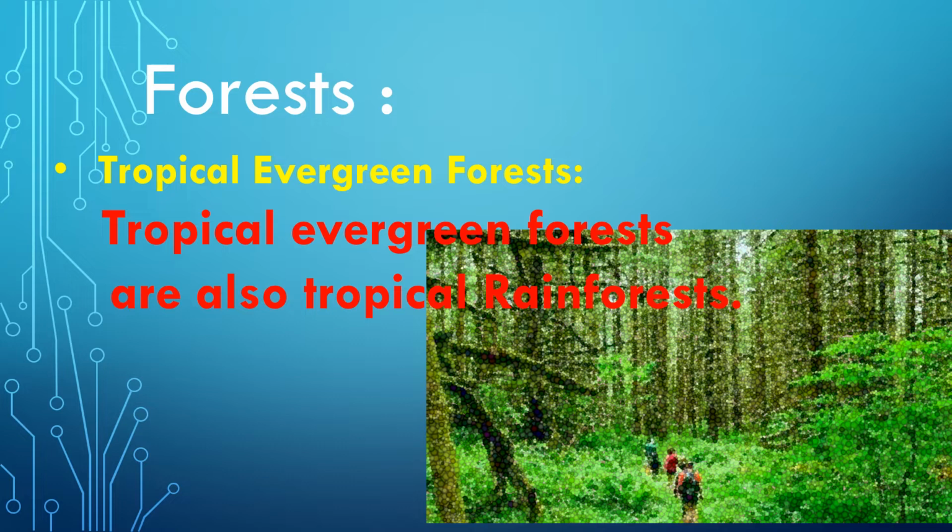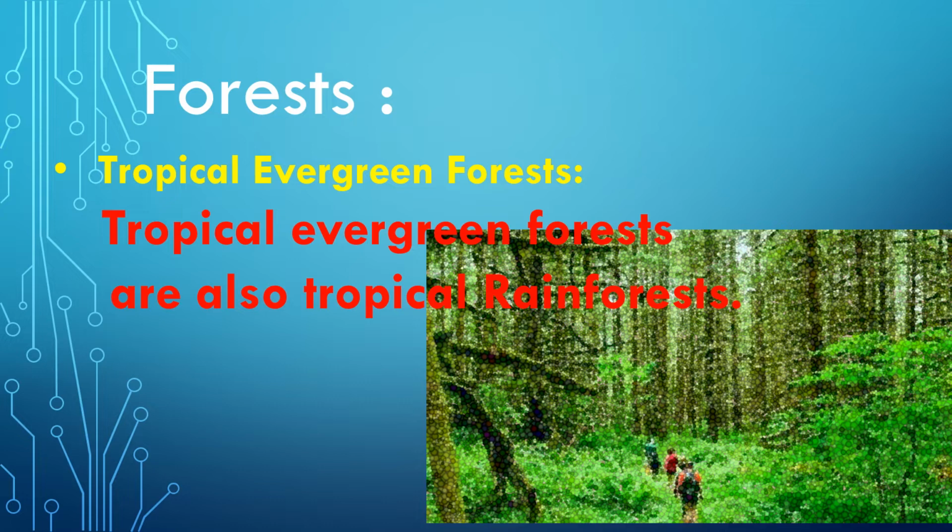The areas experience a hot and humid climate in this forest throughout the year. This helps in growth of thick vegetation with as many as 50 species of trees in 1 hectare of land. As there is no dry season, broad-leaved evergreen trees grow. These trees do not shed their leaves altogether. The closely spaced trees form a thick and broad canopy, right? So, as there is rainfall throughout the year, these forests are very dense.